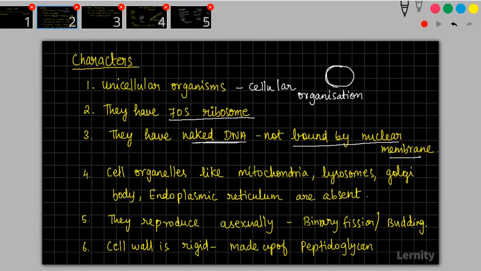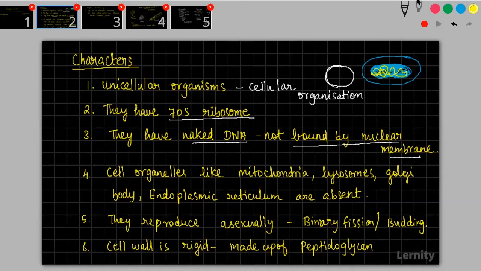They have naked DNA, they do not have a nuclear membrane. So if you talk about a prokaryotic cell, it will have something called a nucleoid zone. The nucleoid zone is a kind of dense cytoplasm. In this nucleoid zone, you will have the DNA. This is not covered by any membrane. What is meant by naked DNA? There is no membrane covering it. It does not have a defined nucleus.